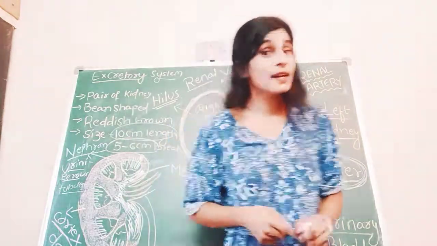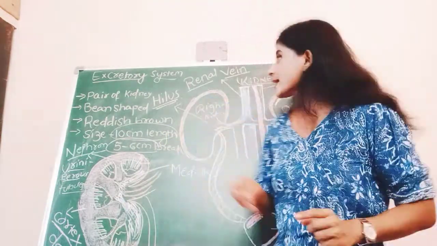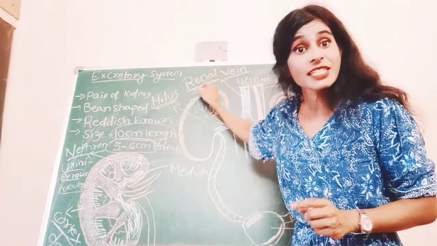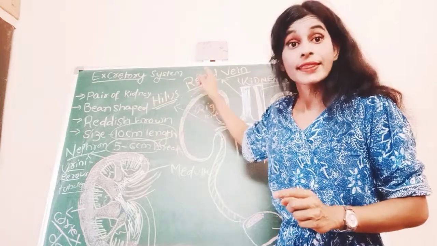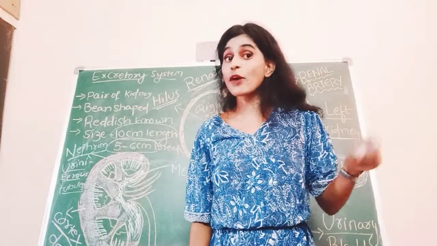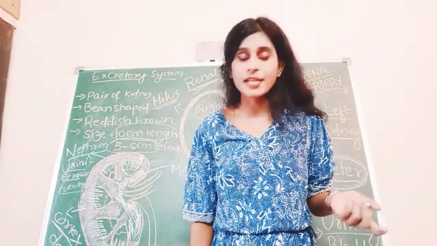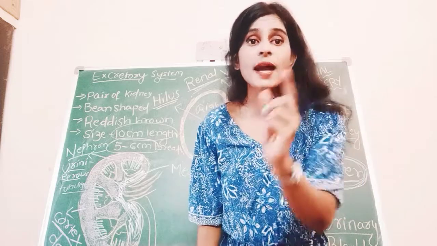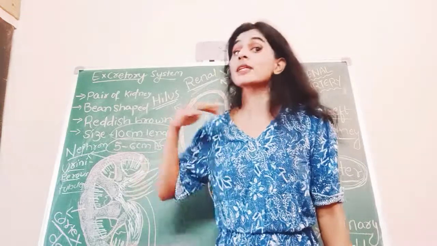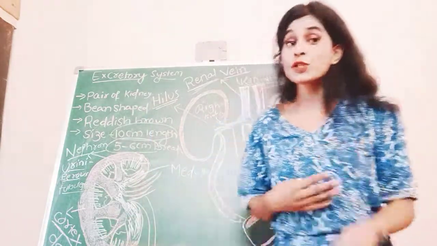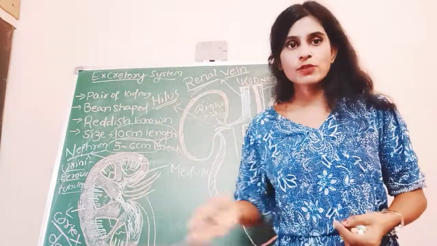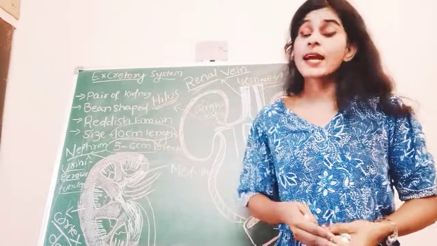But whenever the word renal comes, renal artery, renal vein, then it deals with the kidney. Clear? So when we talk about circulation and respiration, we use the terms pulmonary artery and pulmonary veins. But when we speak about the kidney and excretion, we should use the words renal artery or renal vein.